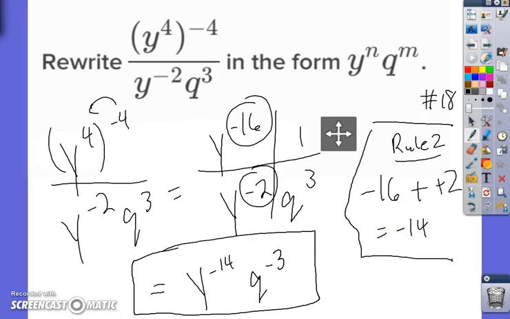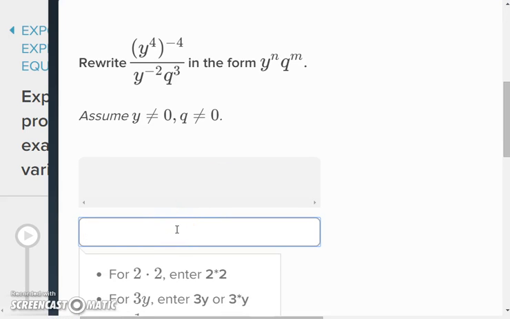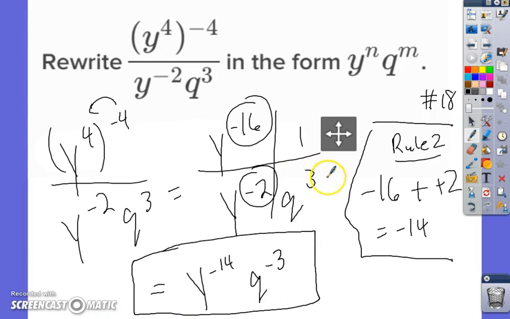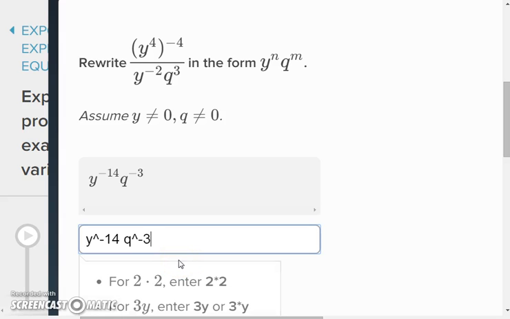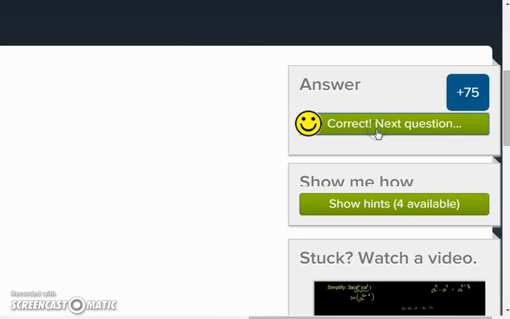Okay, and then the other thing that's tricky is how to type this in. I really like having these open blanks because they're very similar to what's on the AZ Merit. You're going to have to learn how to type this stuff in. Y caret negative 14, and then a space to split up the exponents. Q caret, it was negative 3 because Q was on the bottom. Q caret negative 3. And then Khan Academy is going to suggest what the equation should look like. Y to the negative 14, Q to the negative third. If you did it right, it should look like that. All right, and then you're ready to check your answer.